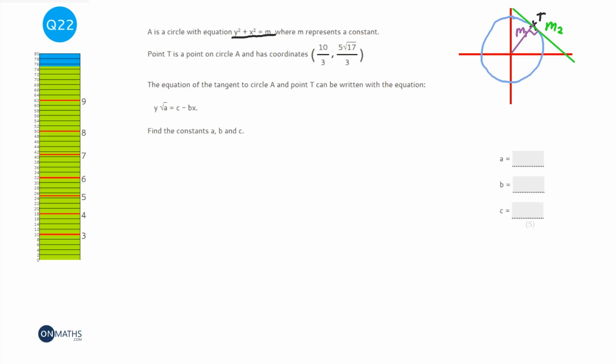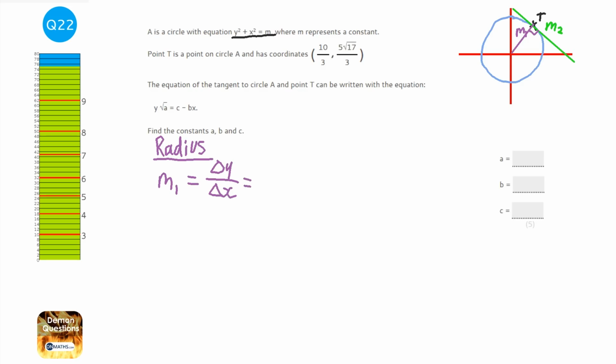So I'm going to work out M1 first, which is the gradient of our radius. I'd show the examiner that I'm working out the gradient of the radius. To find out the gradient, we do change in y over change in x. Now over just means divide.